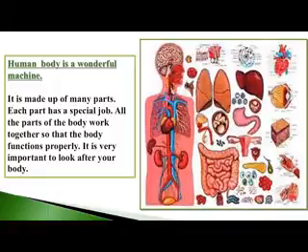All these are parts of the body, and all the parts or organs of the body have to perform their own function. If all the organs of the body perform their function properly, then all the systems in our body perform properly.